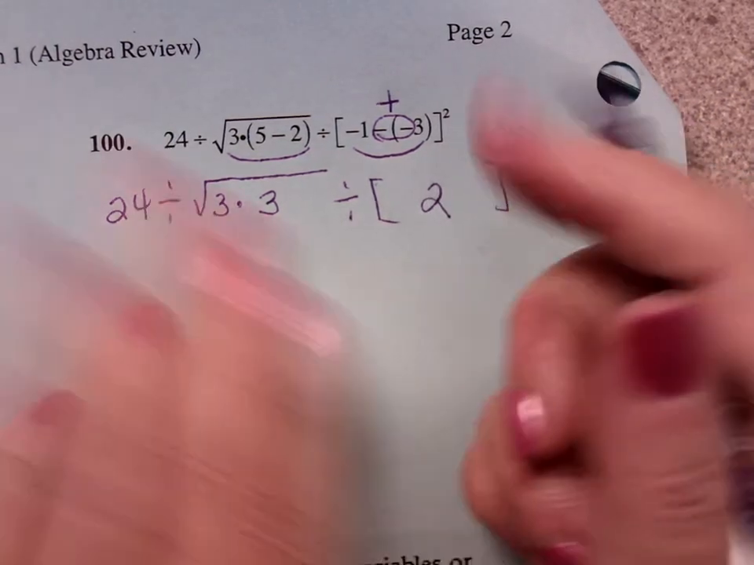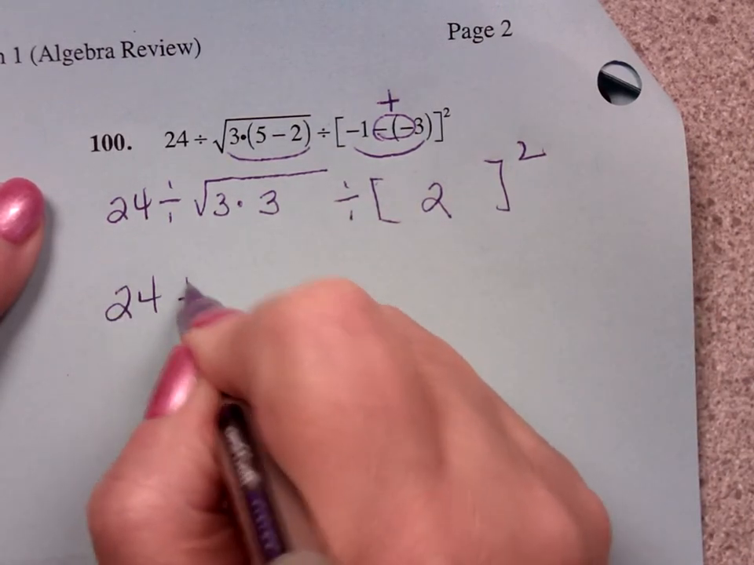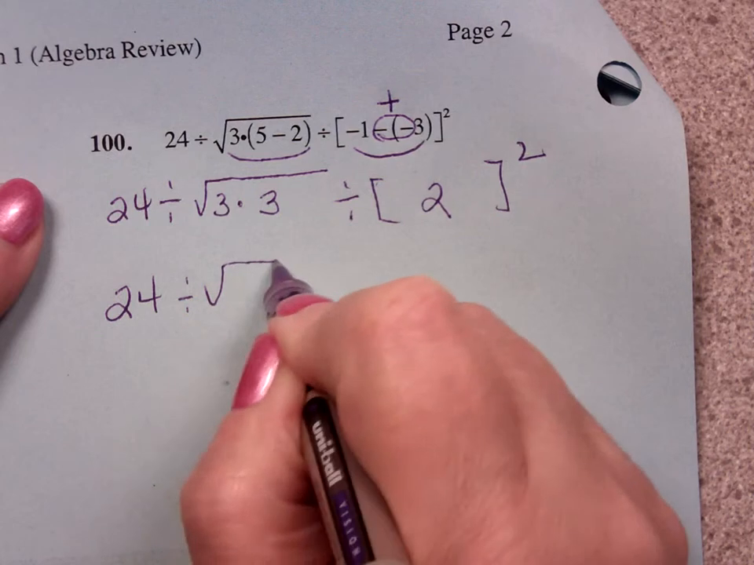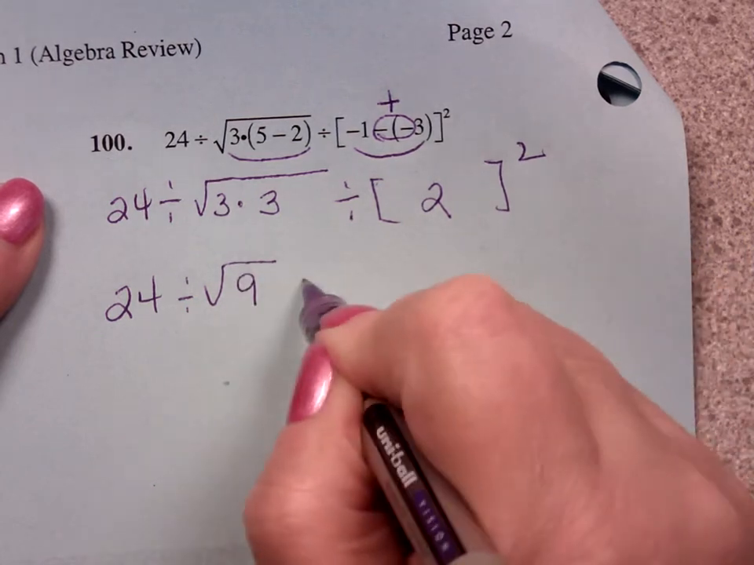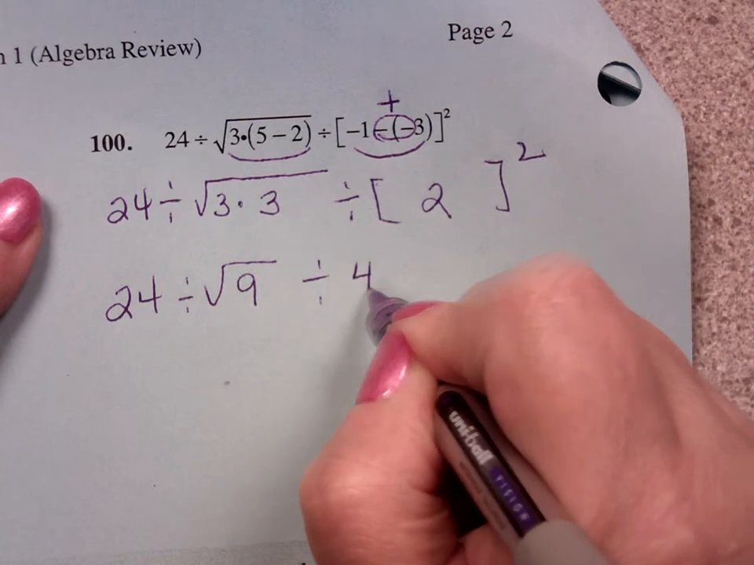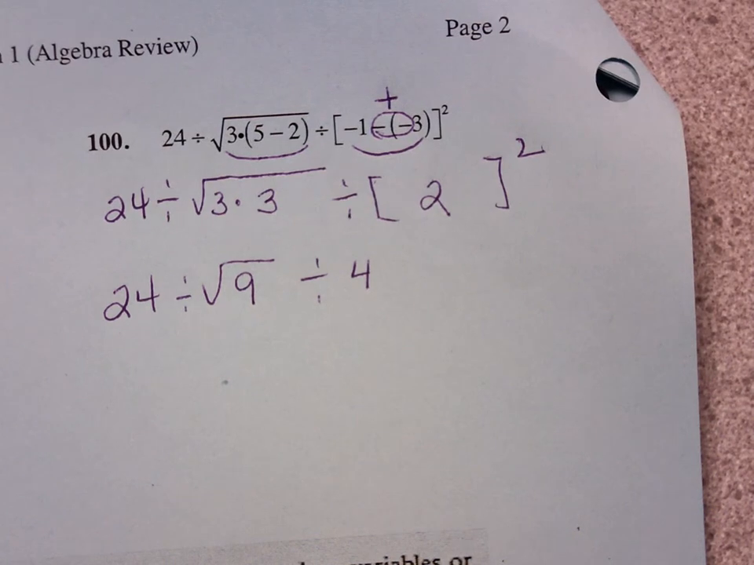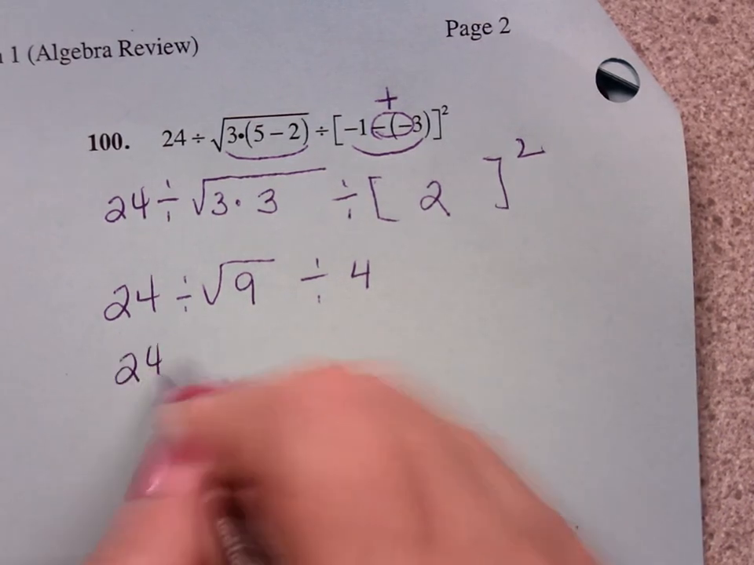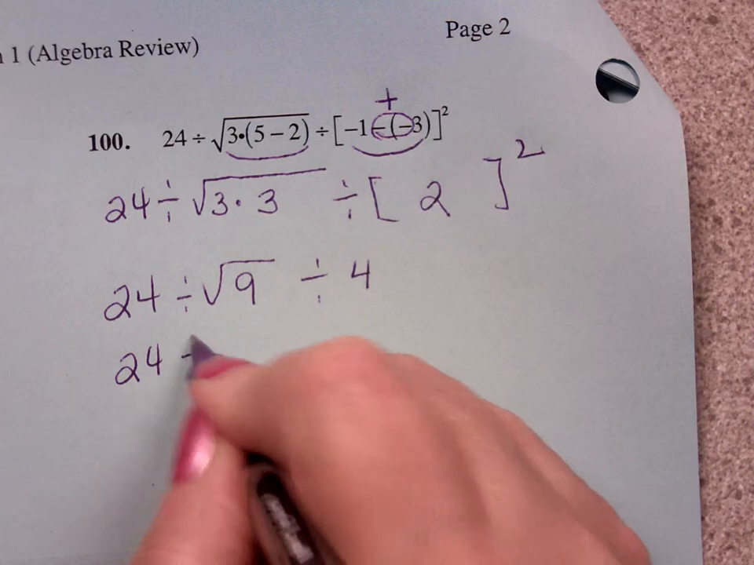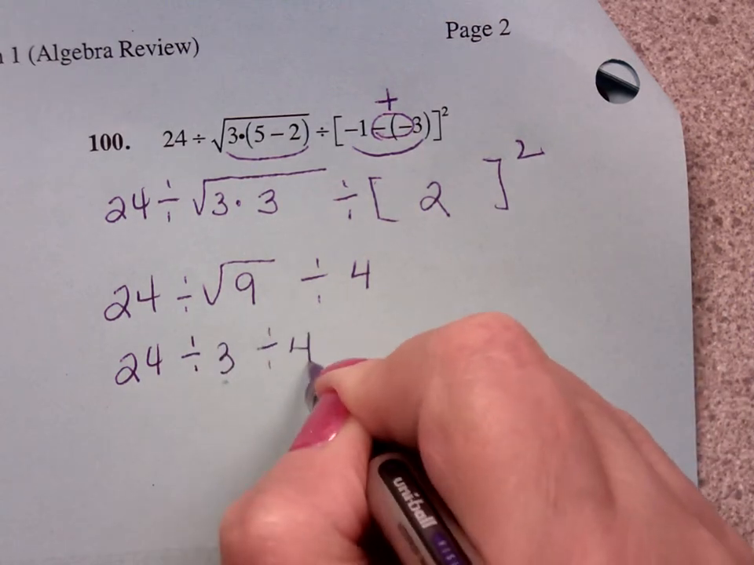And now I'm still working with these dang symbols. So 24 divide. 3 times 3 is 9. Square root of 9. Divide. 2 squared is 4. 24 divide 3 divide 4.